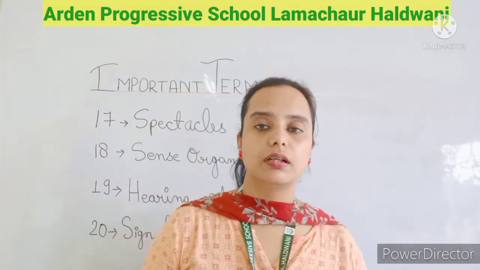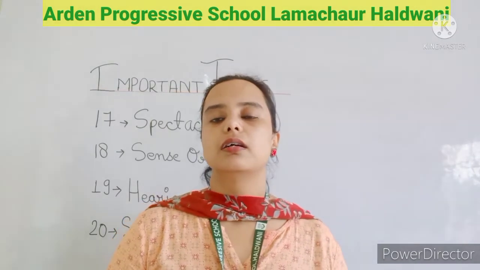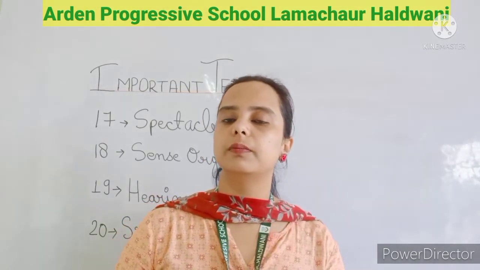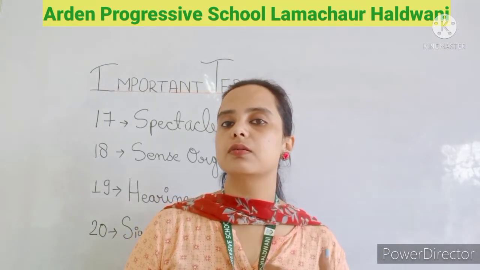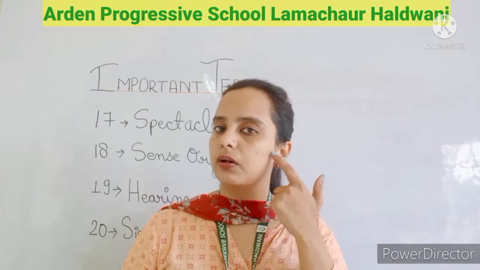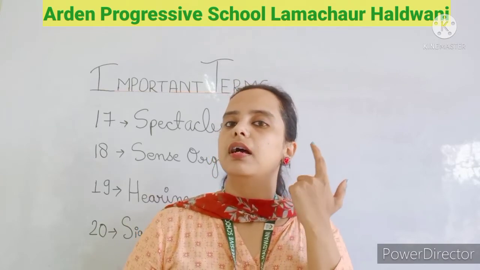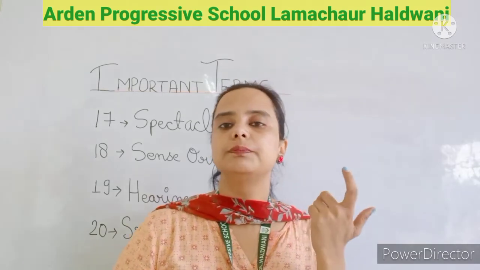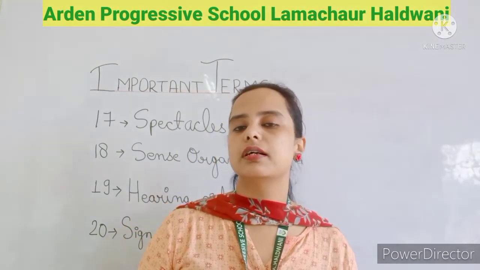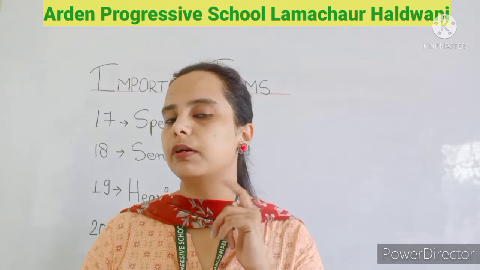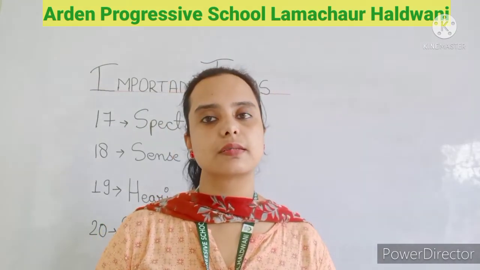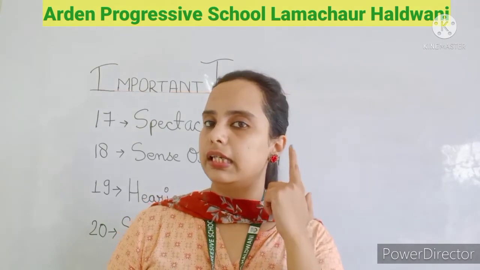For example, your grandparents may not listen well, so they wear the hearing aid, which helps them hear properly. Some children also suffer from ear problems, so they use an ear aid.